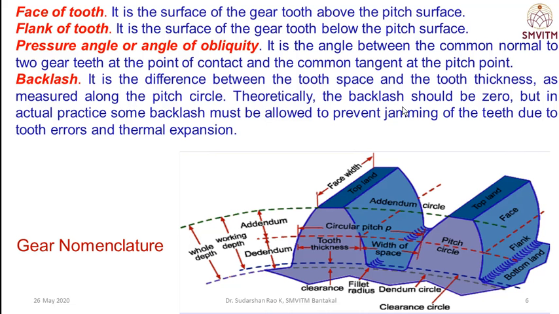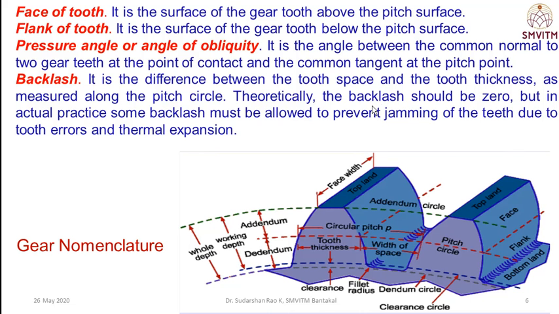Backlash is essential for the gear to avoid interference. The backlash is the difference between the tooth space and the tooth thickness along the circumference. Along the radial direction it is a clearance; along the circumference it is a backlash. It is the difference between the tooth space and the tooth thickness as measured along the pitch circle.